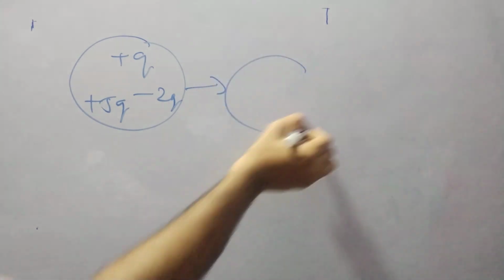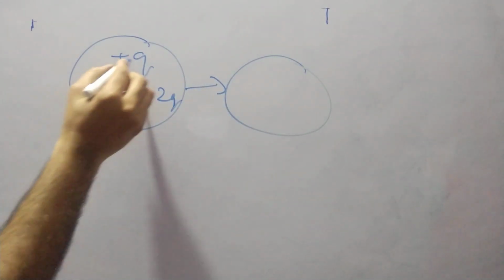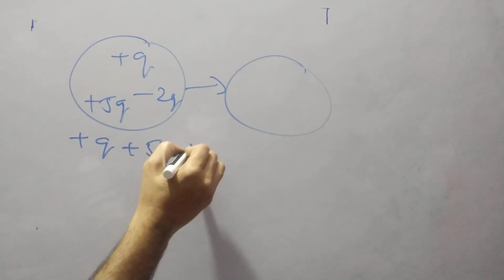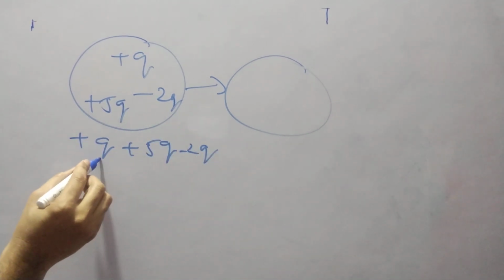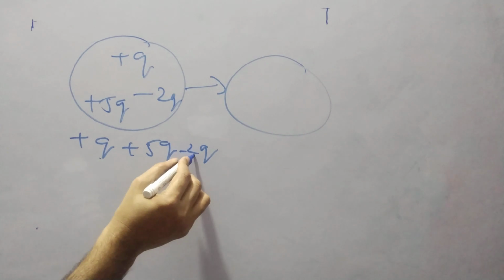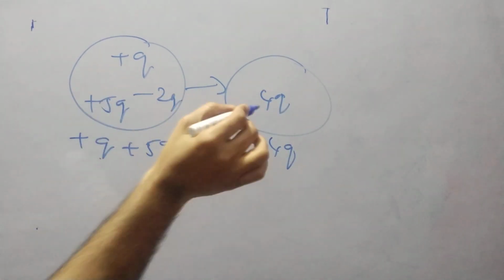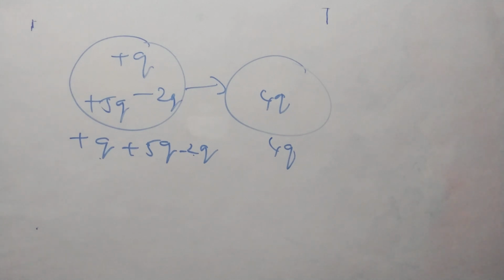Now this object's total charge is plus q plus 5q minus 2q. 5q and plus q is 6q, minus 2q is 4q. So this is known as the additivity property of charge.